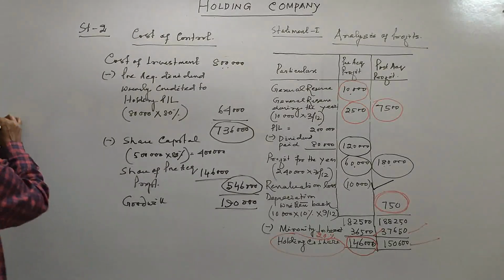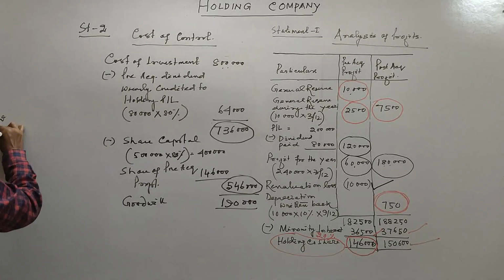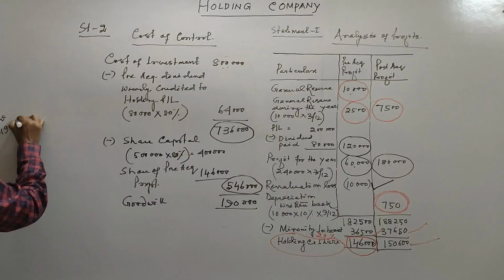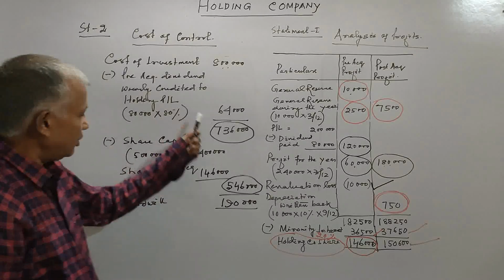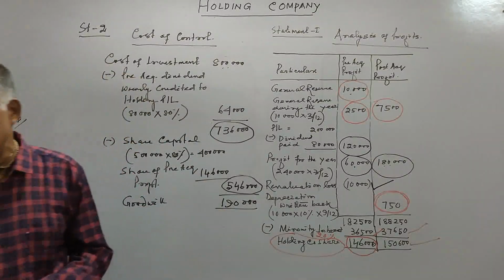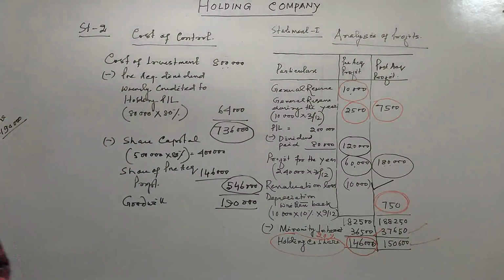So 1,90,000 is our goodwill, right? This is very important that we have got cost of control 1,90,000. So friends, cost of control is finished. Let us go to the next statement, that is your minority interest.